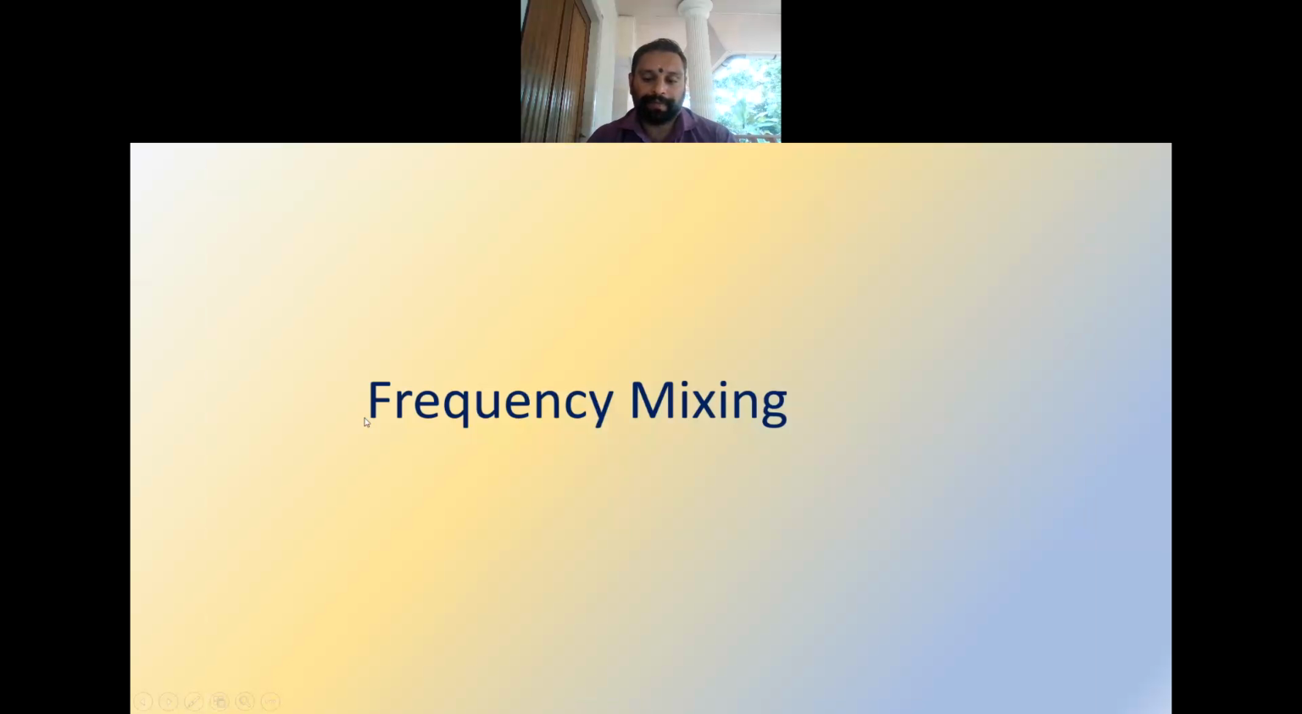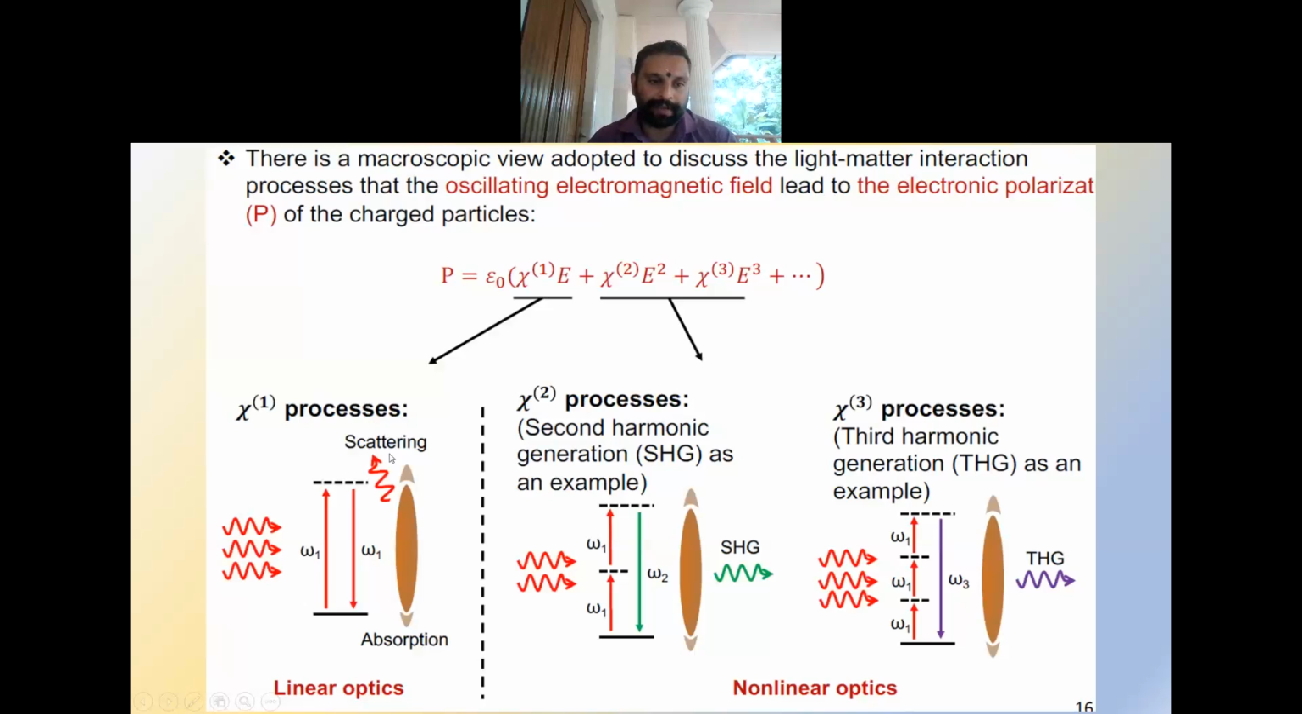So here the first one is a linear optics part, where omega 1 is the frequency of the incident photon and omega 1 is the frequency of the emitted photon. So both of them have the same frequency. But in the case of nonlinear optics with second harmonic generation, it is represented by the term P equals chi raised to 2 into E squared. That means the polarization is a nonlinear function of the electric field. That is, this is a quadratic function.